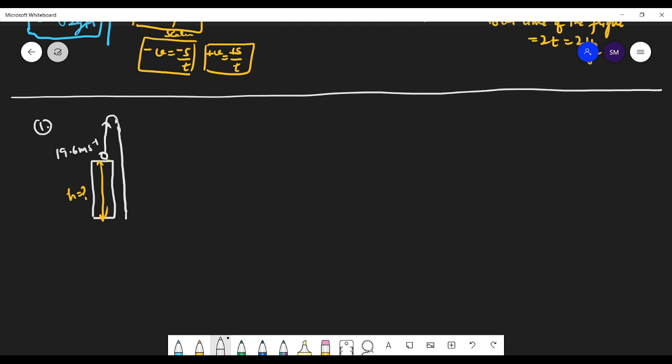So you have to find the height. Students, the total time taken by the ball to reach the earth is 6 seconds, so you have to find the height of the tower. So let us do this question step by step. First thing, what is u?